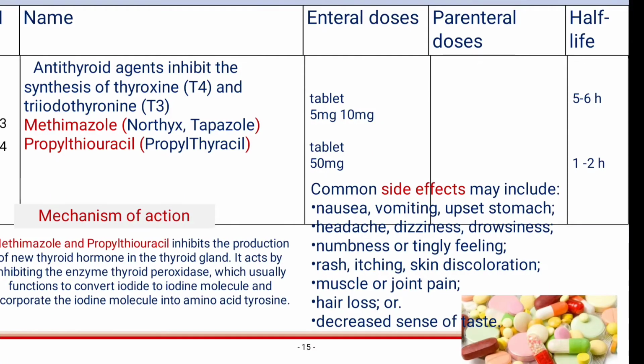Another one is methimazole. Its internal dose is tablet 5 mg and 10 mg. Half-life is 5 to 6 hours. And the fourth one is propylthiouracil. Its internal dose is tablet 50 mg. Half-life is 1 to 2 hours.